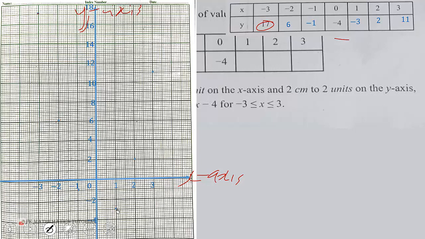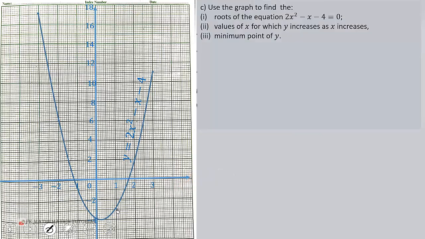You're going to draw a smooth curve. So let's begin drawing a smooth curve through it. Good. So that is the graph y equal to 2x squared minus x minus 4. Well done for that. Now, after you finish drawing the graph, you're supposed to use it to answer some questions. So here's the question. So this is x and this is y.